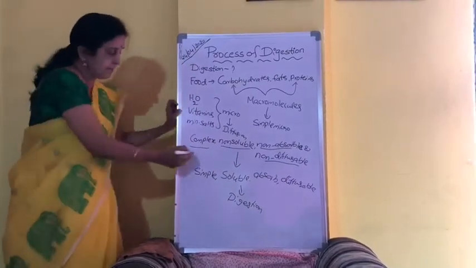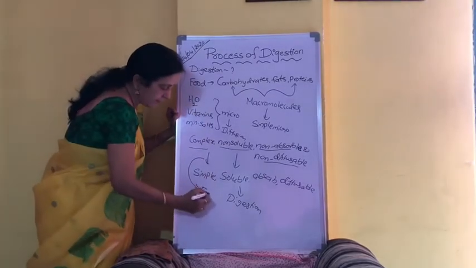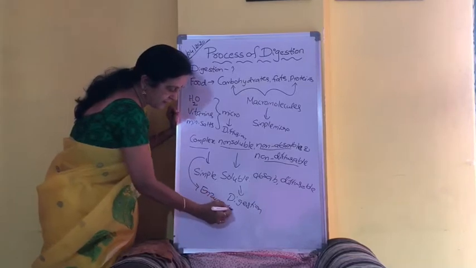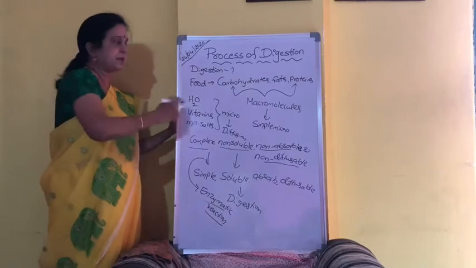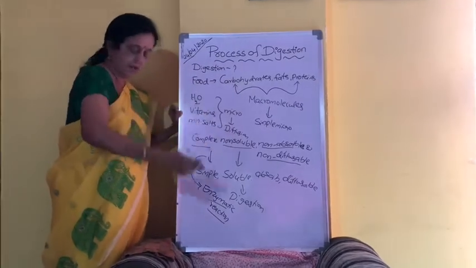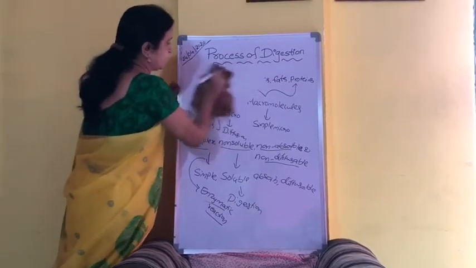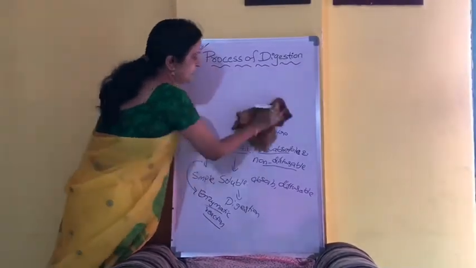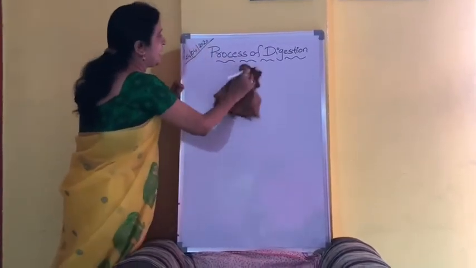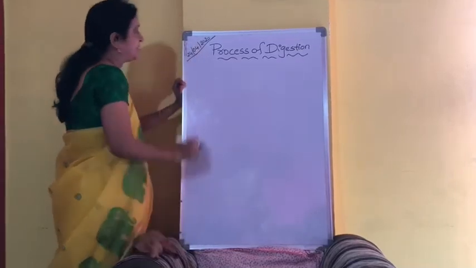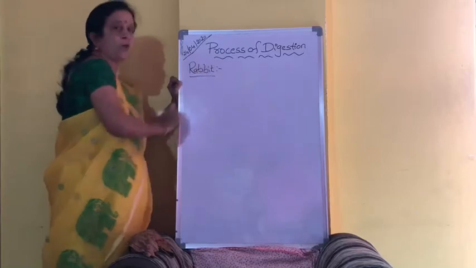And this conversion will be catalyzed by various enzymatic reactions. So with the help of enzymes, that entire reaction will be catalyzed and converted into simple micromolecules. So now you know what is digestion. So let us see how the digestion phenomenon is occurring in our rabbit. So what is this rabbit? Rabbit is a herbivore mammal.